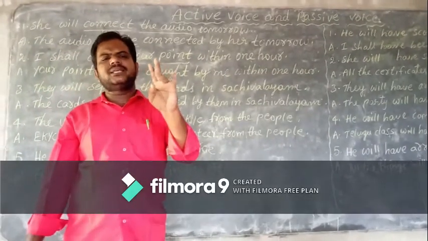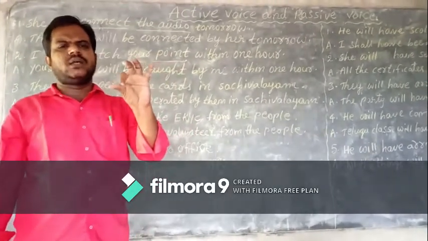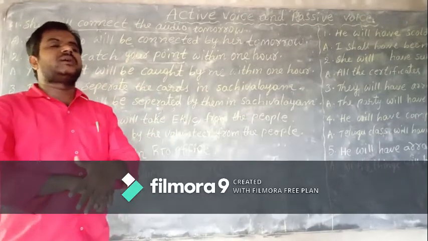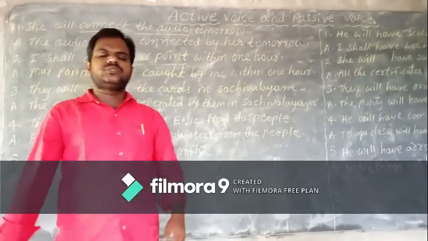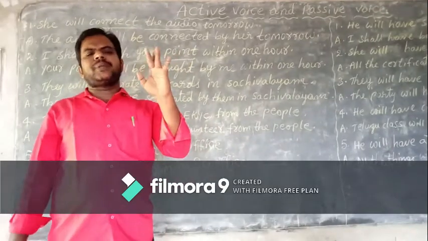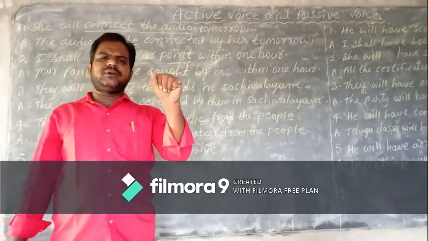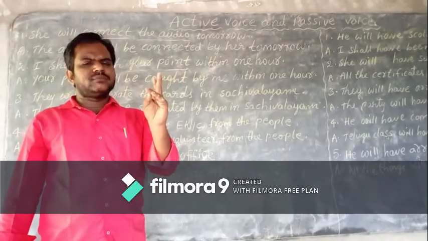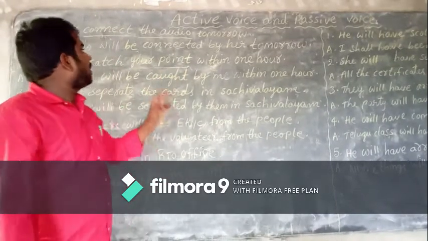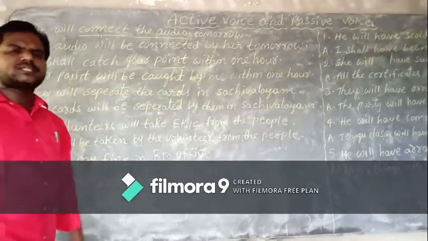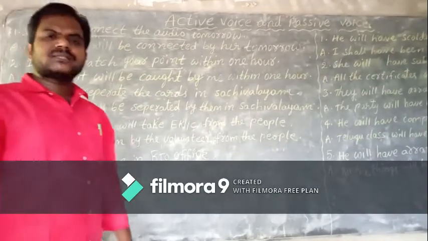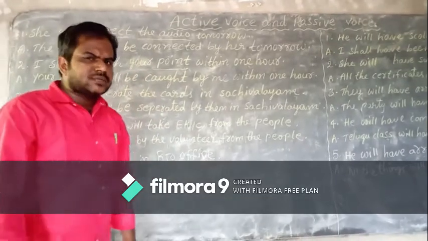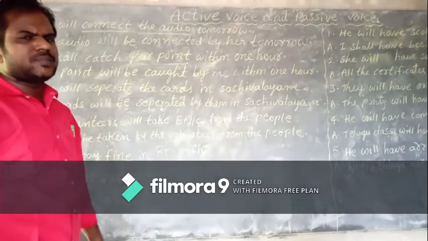Children, I have already told you about be forms. Am, is, are, was, were, be, been, being. These 8 are called be forms, children. Am, is, are are present be forms. Was, were are past be forms. Be, been, being. Will and shall always take the be form, children. Has, have, had always take been. Continuous tense takes the ing form, it takes being.